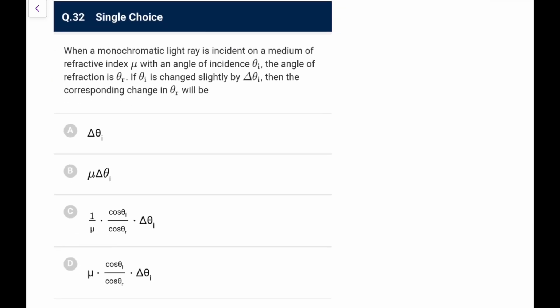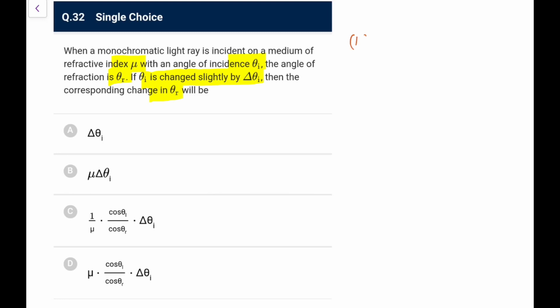When monochromatic light is incident on a medium of refractive index mu with angle of incidence theta i, the angle of refraction is theta r. If theta i is slightly changed by delta theta i, then what will be the corresponding change in theta r? Now this is a very interesting one. So what we can do, Snell's law says...